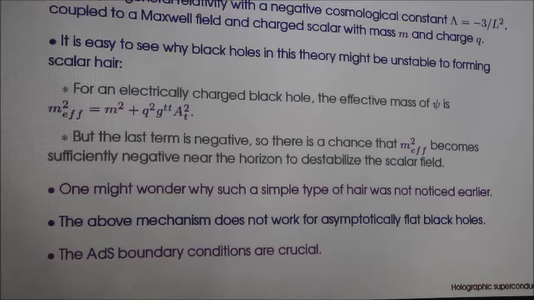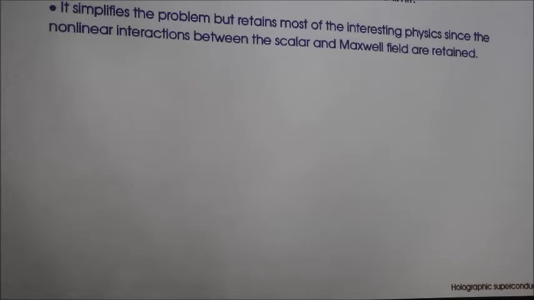The electric field due to the charge Q of the black hole and the small q, the product of these, may be so large near the horizon that it can pull pairs of oppositely charged particles. The positively charged particle will get repelled away and the negatively charged particle will be attracted towards the black hole, which has a positive charge. If the space-time is asymptotically flat, then the positively charged particles will get repelled away to infinity. But the AdS boundary conditions play a crucial role because they act like a confining box, and therefore it gets trapped, and this gives rise to the condensate. So here the AdS thing becomes important.